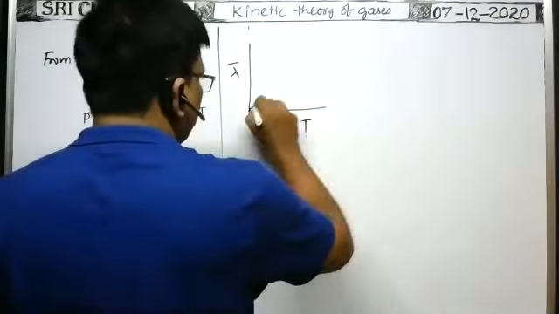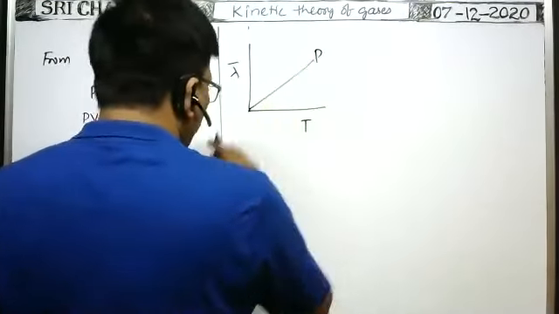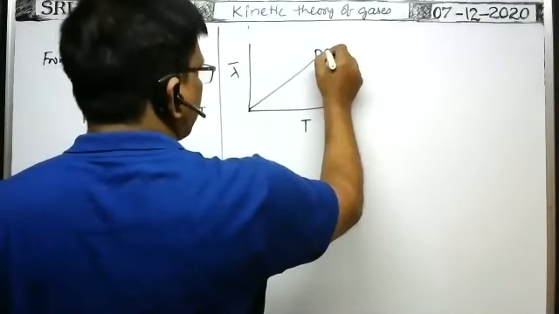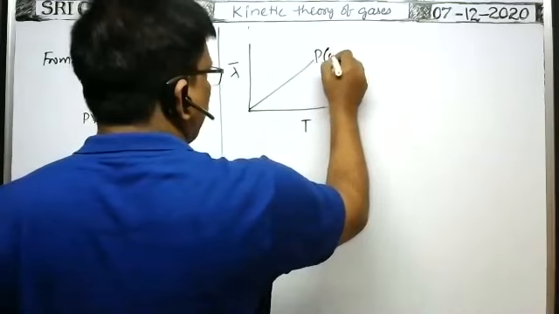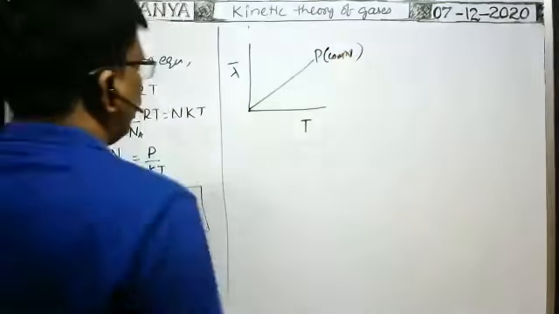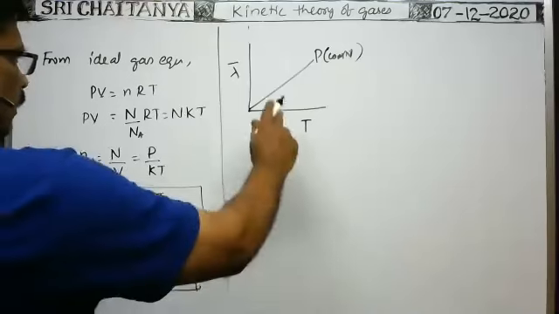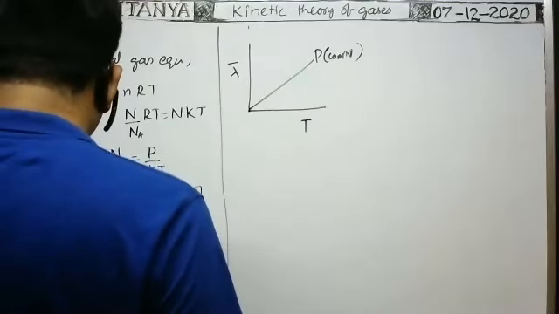That's why you will get a straight line passing through the origin, because P is constant. P means pressure, that is constant. It is the lambda bar versus T graph. Mean free path versus Kelvin scale of temperature graph is a straight line like this.